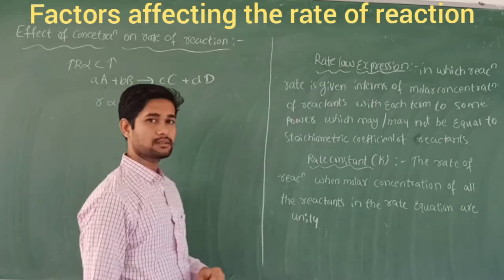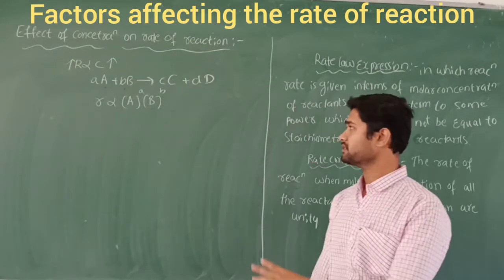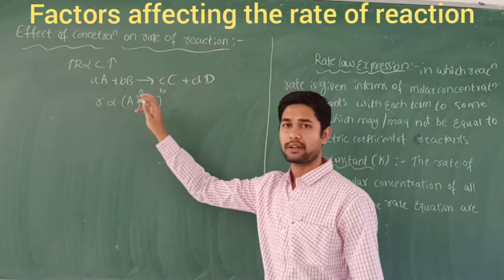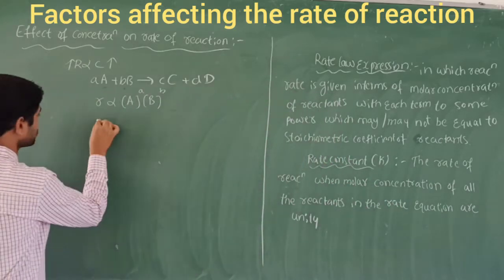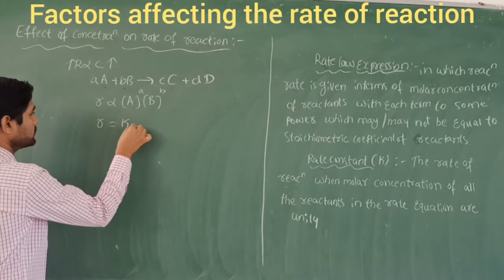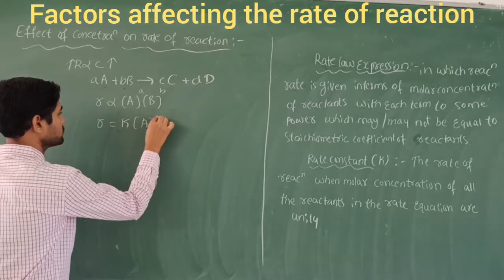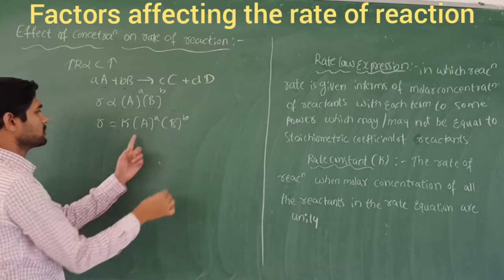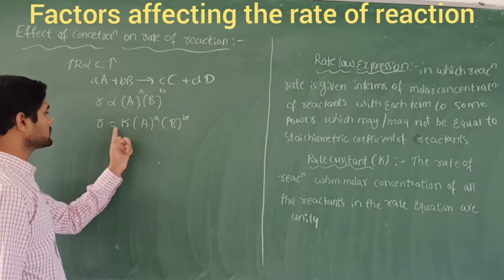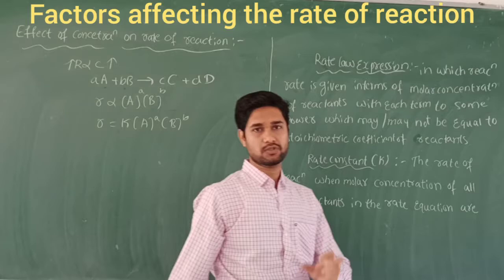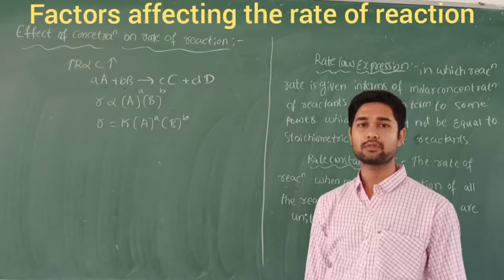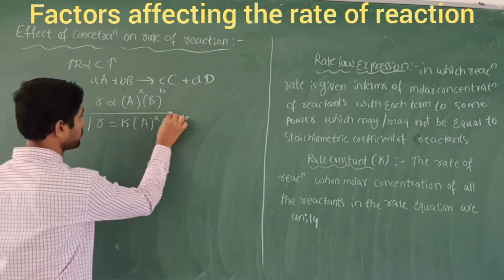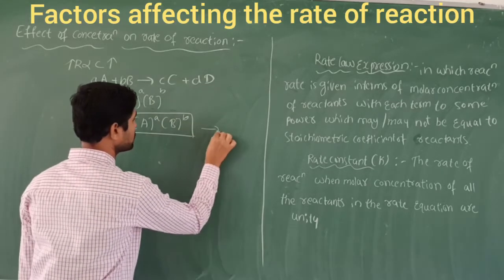So when you apply the law of mass action, we write it like this. And I am going to remove the proportionality sign, that is, r is equal to small letter k times the concentrations of the reactants, which I write here. What do you mean by this? k is nothing but the rate constant. This value we call the theoretical value, and I denote it as number 1.